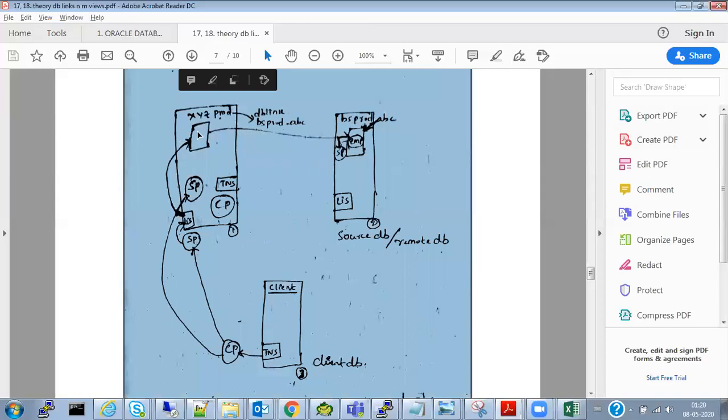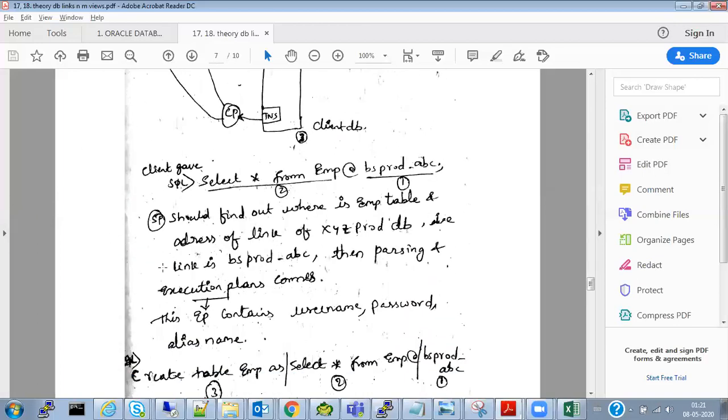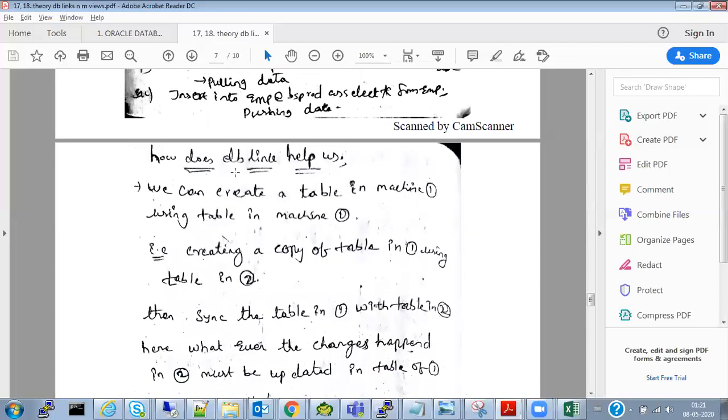The user will be able to select the data of this user and display the output in this database. That is the usefulness of the database link. Okay, so I have explained the database link and everything.